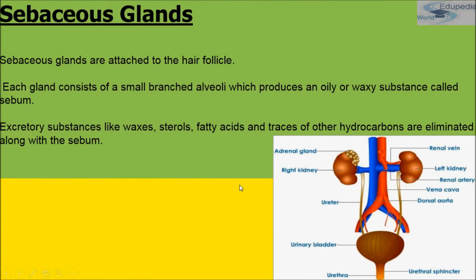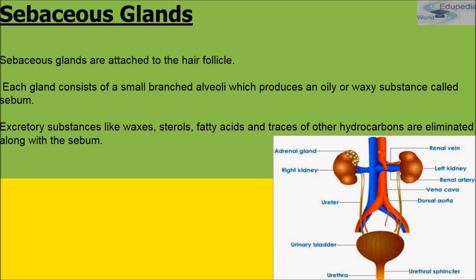Now comes the sebaceous gland. As I have told you, the skin has two main glands. First is the sweat gland and another is the sebaceous gland. Sweat gland we just read. Now comes the sebaceous gland. Students, sebum is a wax-like secretion which helps to excrete some lipids such as wax, sterol and other hydrocarbons and fatty acids on the skin.